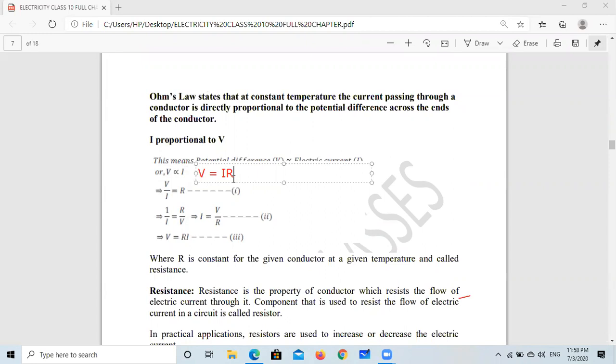where R is the proportionality constant. This is known as the resistance of the conductor. If you want to find the SI unit of resistance, simply we can say R is equal to V upon I. For V we denote volt, and for I, this is ampere, so volt per ampere is known as ohm. In short, it is known as ohm. So the SI unit of resistance is ohm.